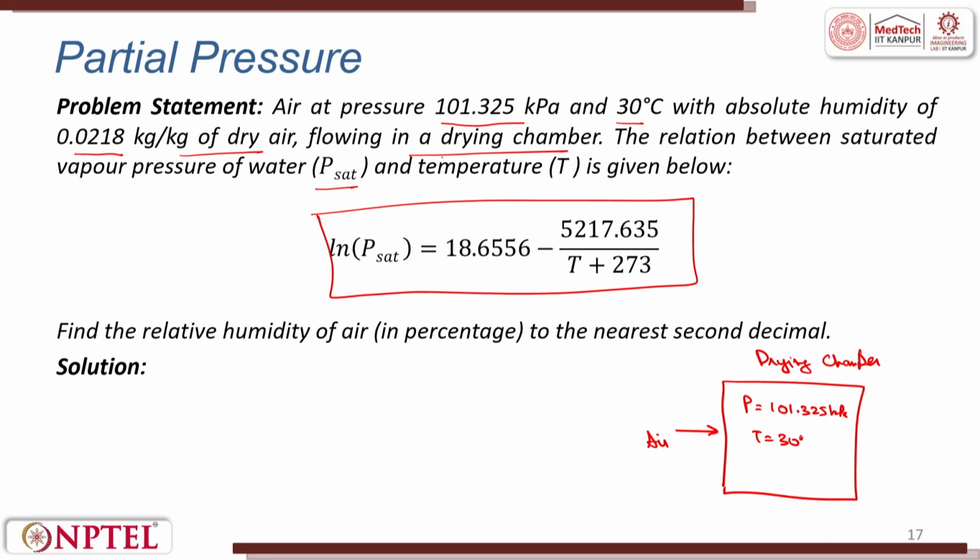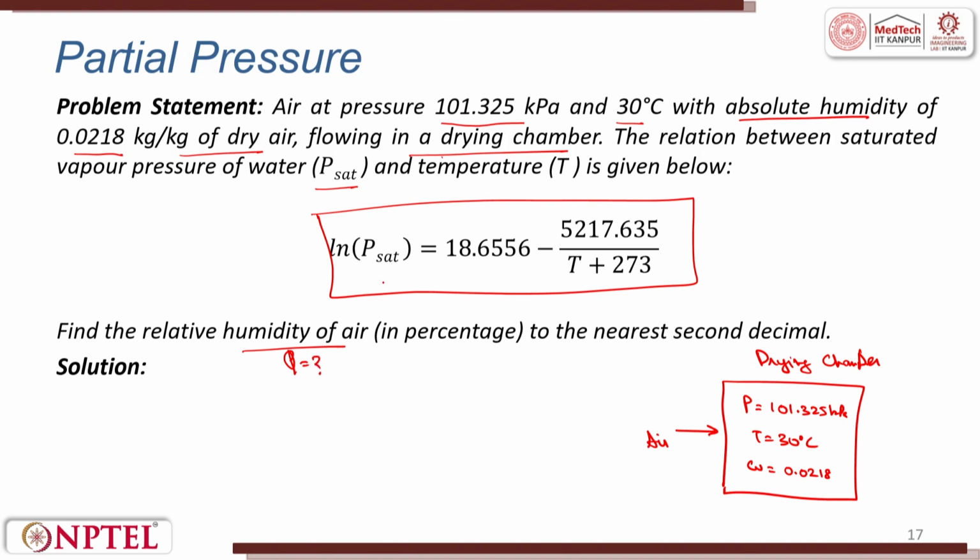Temperature is 30 degrees centigrade, and we have been given absolute humidity, or we call it specific humidity, omega as 0.0218. So we need to find the relative humidity of air in percentage. That is, phi is to be found.